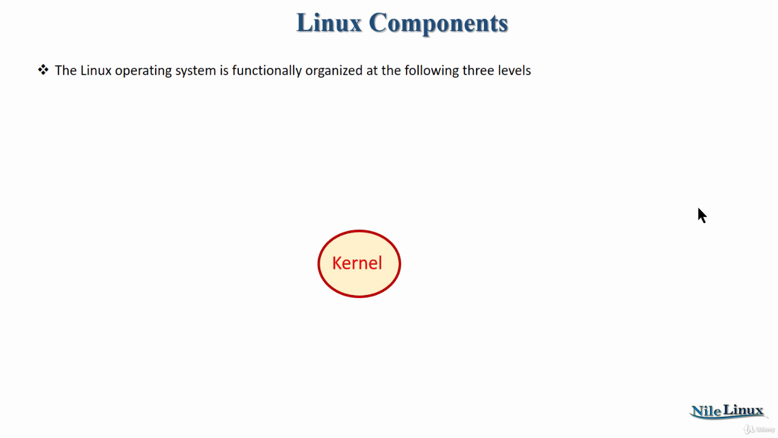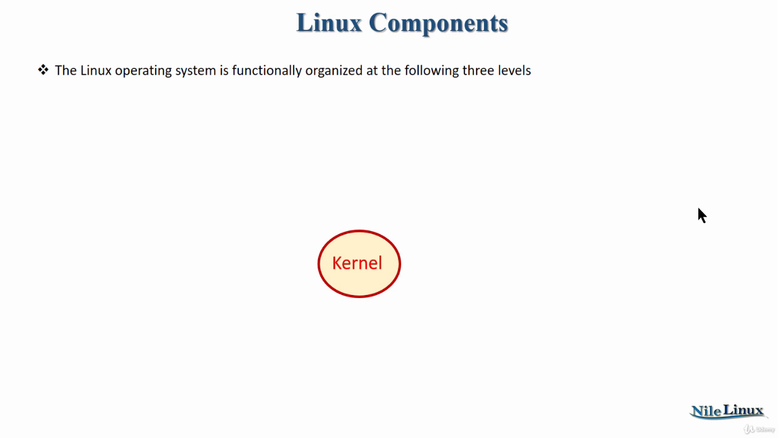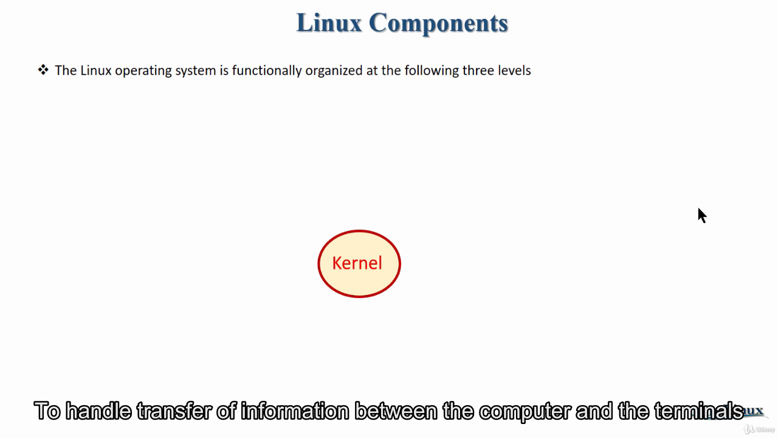Some of the important tasks of the kernel are to check if the user is an authorized user, to keep track of various programs being run and allocate specific time to each program, to assign storage for files on the system, to run the shell programs, and to handle transfer of information between the computer and the terminals.